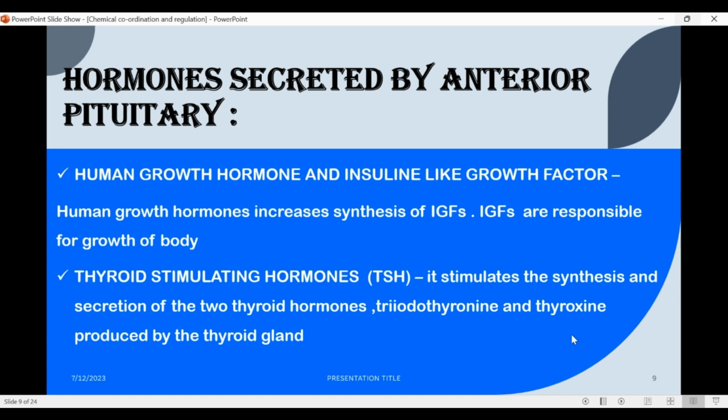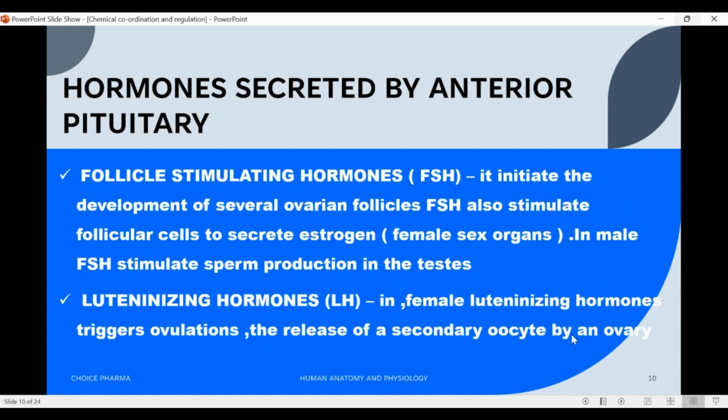The human growth hormones increase synthesis of IGFs. They are responsible for growth of the body. Second hormone is thyroid stimulating hormone. It stimulates the synthesis and secretion of the two thyroid hormones, triiodothyronine and thyroxine, produced by thyroid gland.